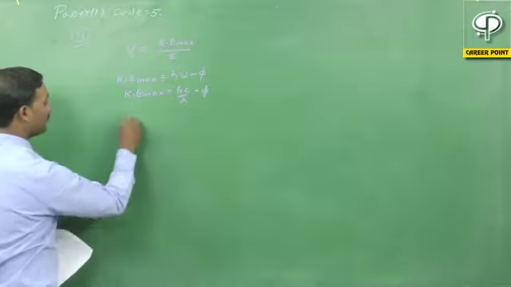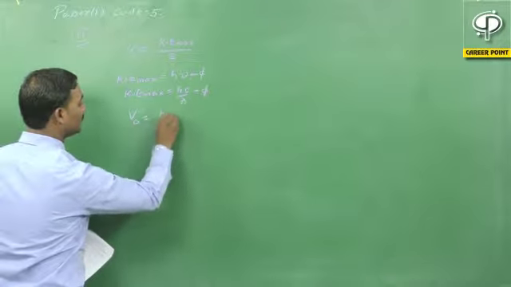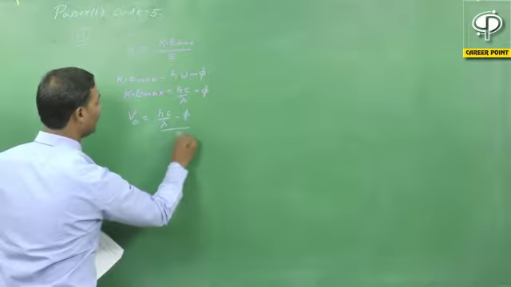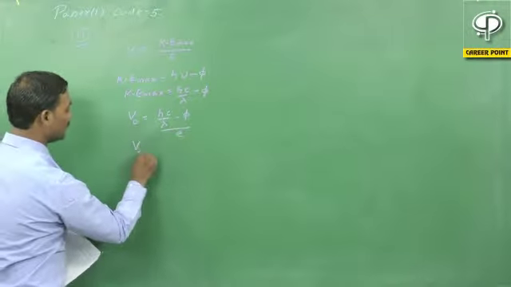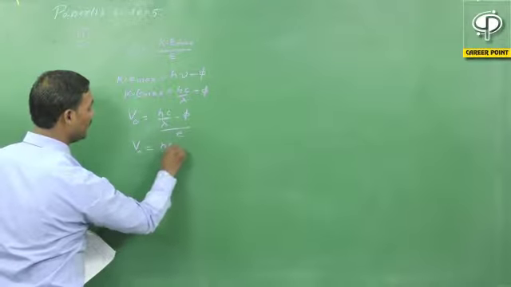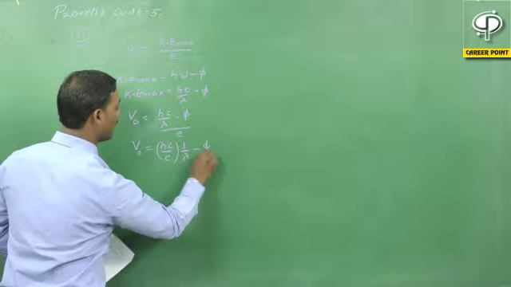That means our stopping potential in the form of lambda is hc over lambda minus phi, divided by e. That means the stopping potential equals hc divided by e into 1 upon lambda, minus phi divided by e.